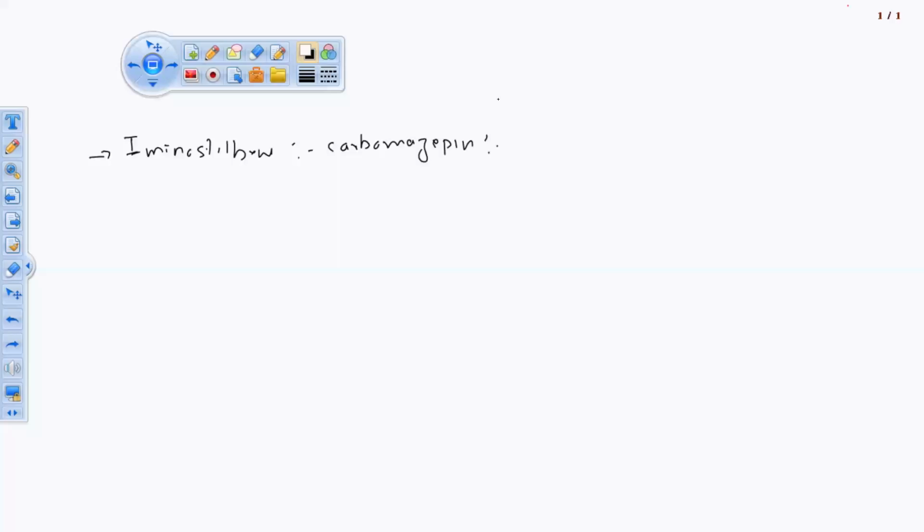As I already said, if we look at the mechanism of action, it is similar to phenytoin. Similar to phenytoin, what will iminostilbene do?